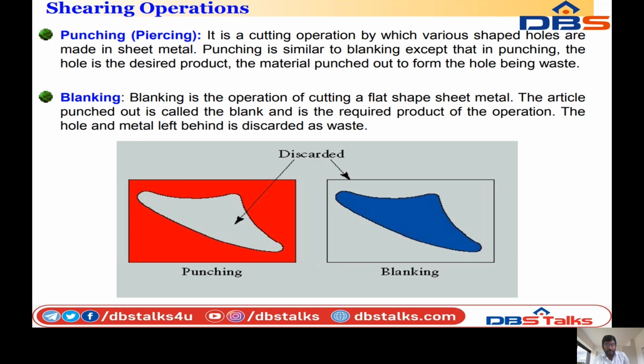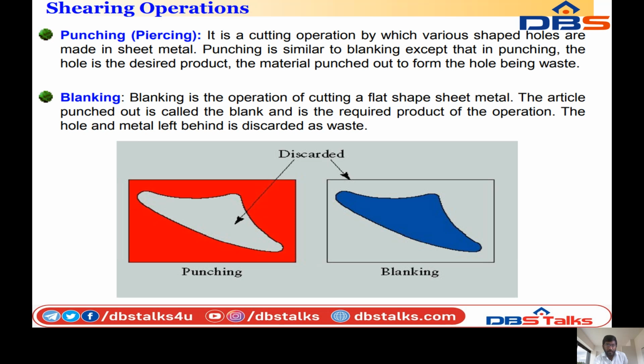Coming to the difference between punching and blanking operations. Punching means we take the sheet metal and remove the desired shape, and the removed shape is discarded. So in sheet metal it creates holes; this is called the punching operation. What does blanking mean?